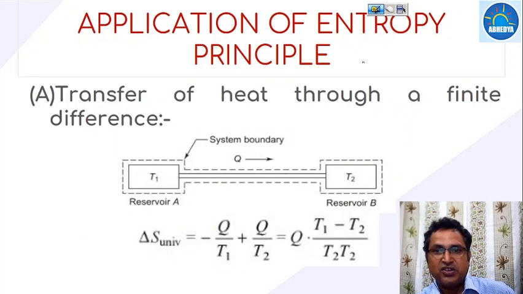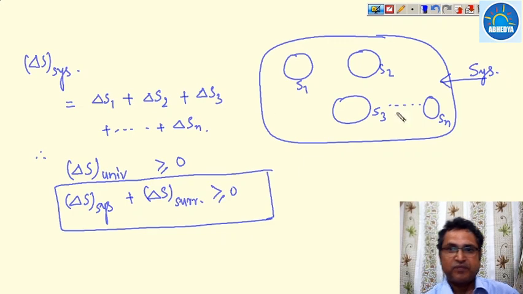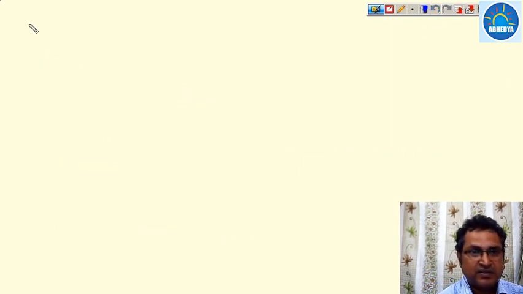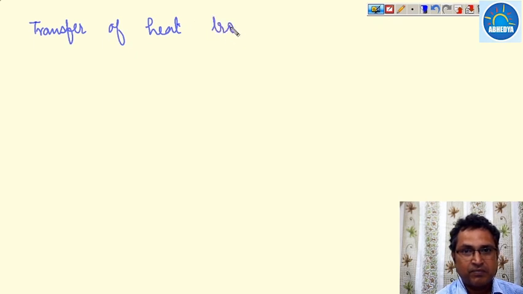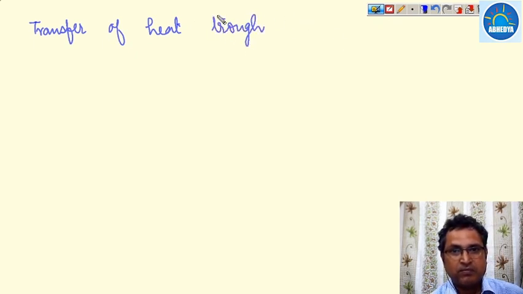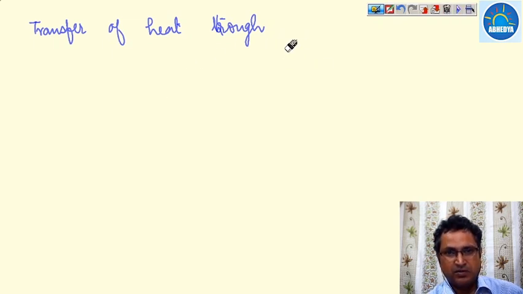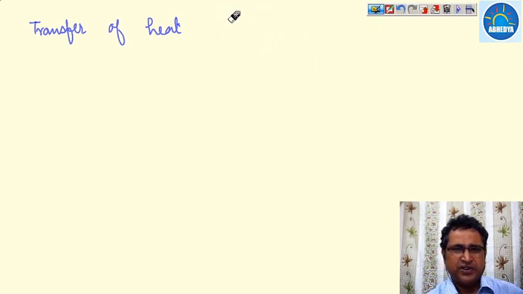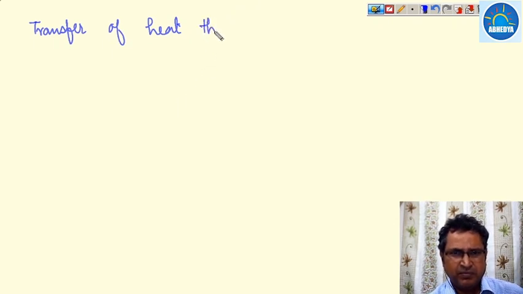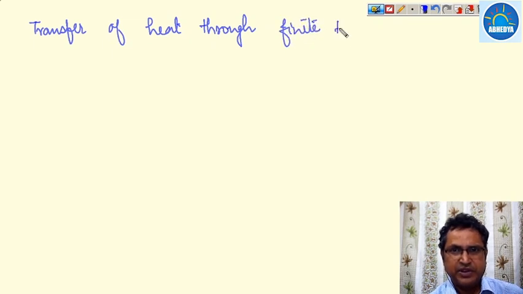So, there are applications of this principle. The first we are just going to start with is the transfer of heat through a finite temperature difference.